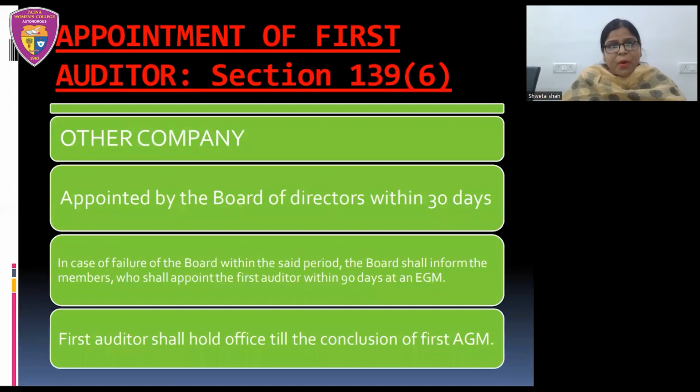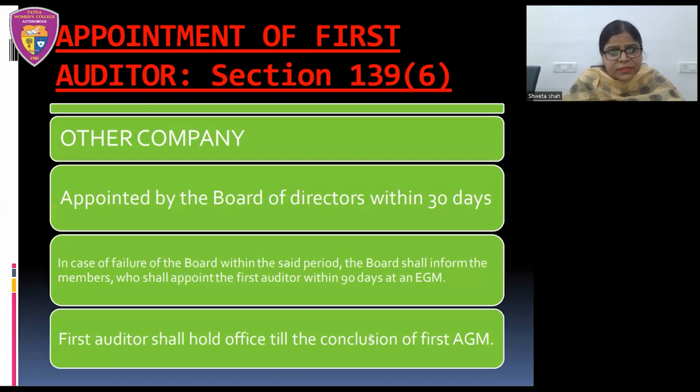Now we will talk about appointment of first auditor in case of other company. Again here, other company means a company other than a government company. So as I've already told, here we have divided the appointment of first auditor into two parts. That is appointment of first auditor in case of government company. Then we have to discuss appointment of first auditor in case of other company. Now here we have a different section dedicated to this appointment of first auditor. That is section 139 subsection 6. It talks about appointment of first auditor in case of a company that is other than a government company.